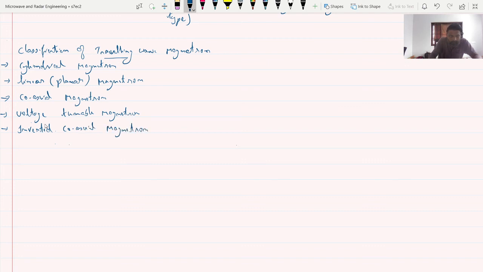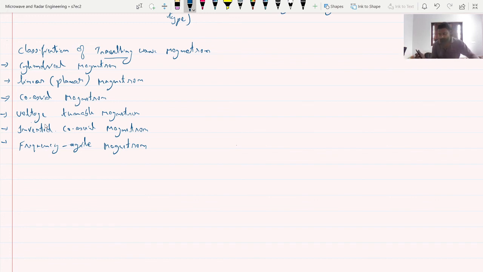And the last category is frequency agile magnetron. Anyway, you can pronounce it in any manner. So these are the classification of traveling wave magnetron.